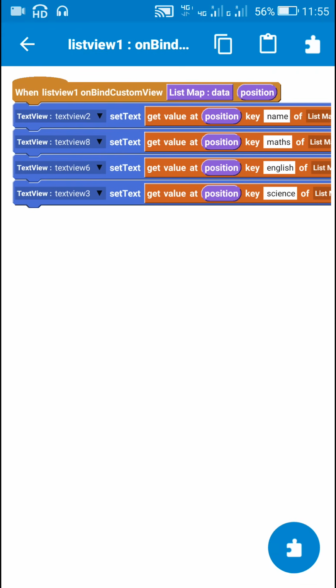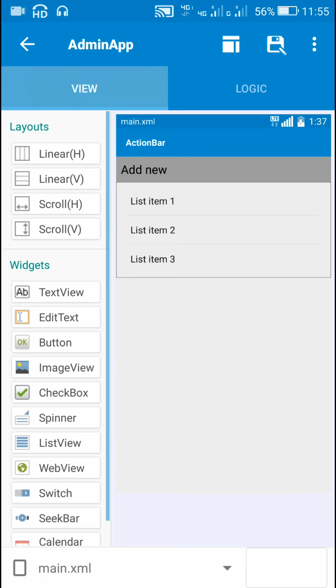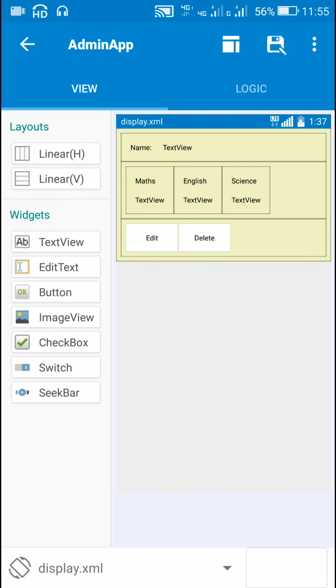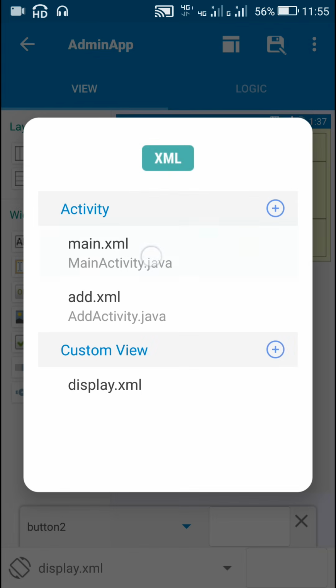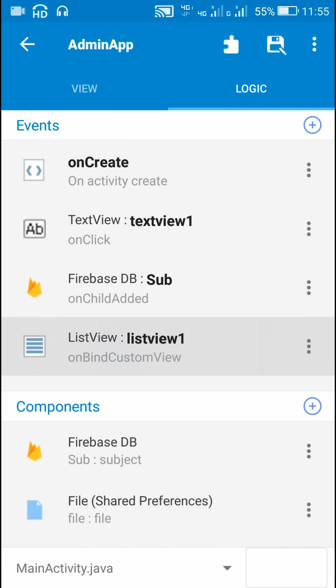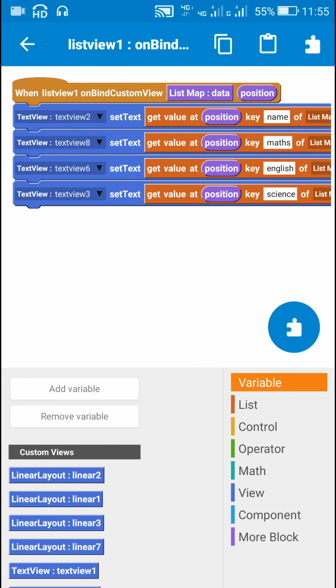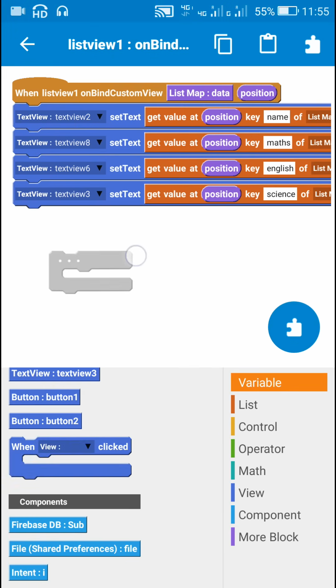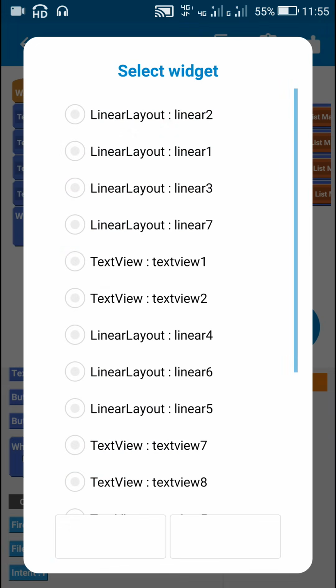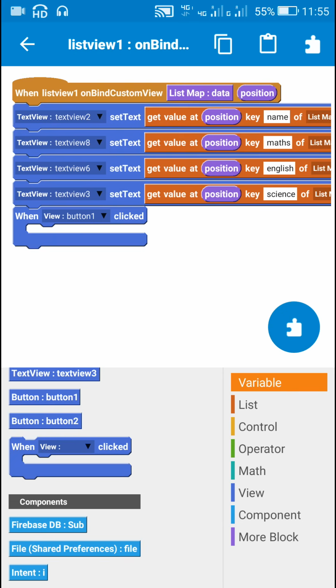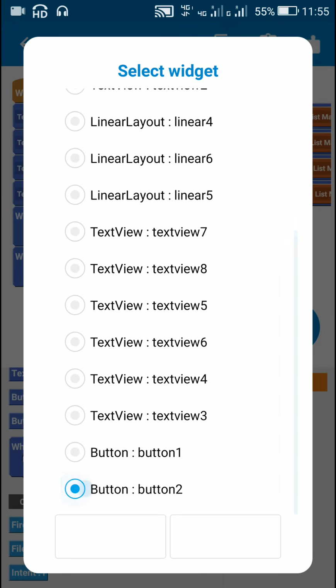Now apart from this, in my custom view I have two more buttons, button 1 and button 2. So here in main activity in onBind custom view I will add these blocks when view clicked, and then I will select button 1 and button 2. Button 2 is for delete.